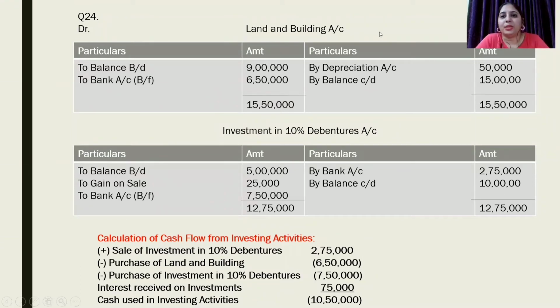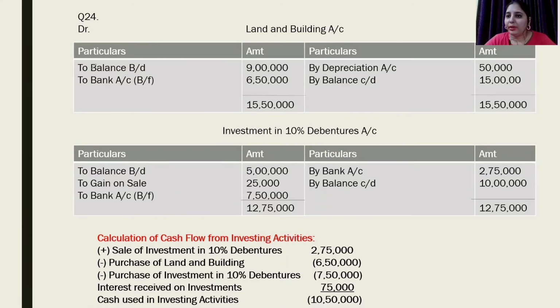The easiest task first: we will transfer the opening and the closing balance of land and building account and investment in 10% debentures account. In the question, we can see that first we are given closing balance and then opening balance. That means a student has to take care that when transferring the balance, he is transferring the correct amount of opening as well as closing balance.